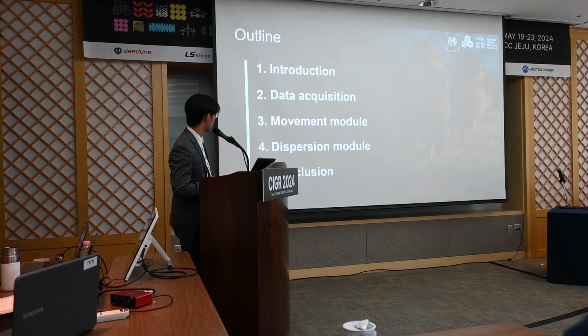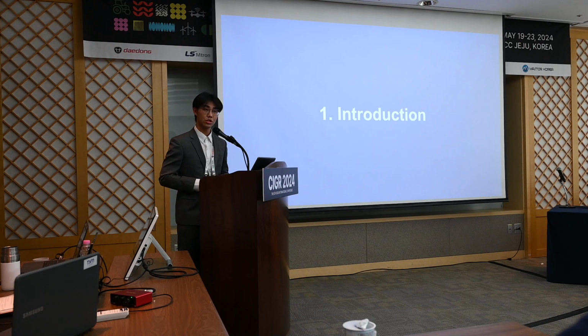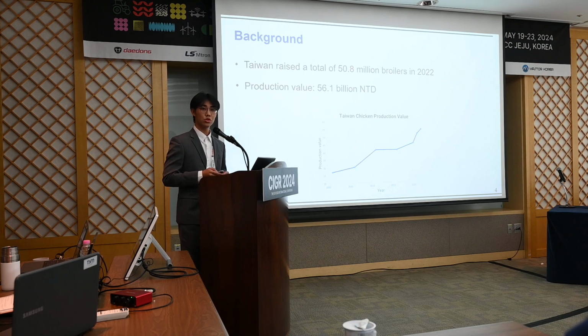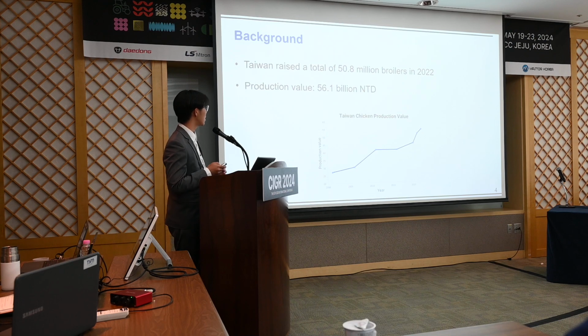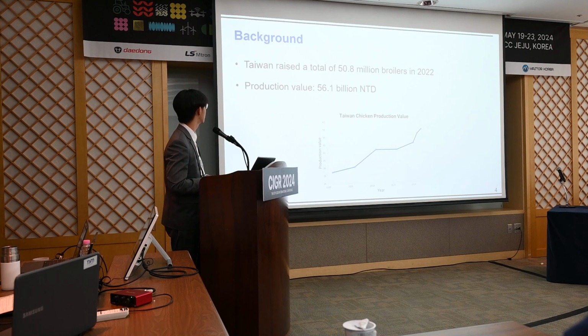So this is my outline. Let's start with the introduction. Taiwan has a significant poultry industry. According to up-to-date statistical data, there were 50 million broilers raised in 2022. The production value is 56 billion new Taiwan dollars, which accounts for 28% of total production value in 21 different livestock.